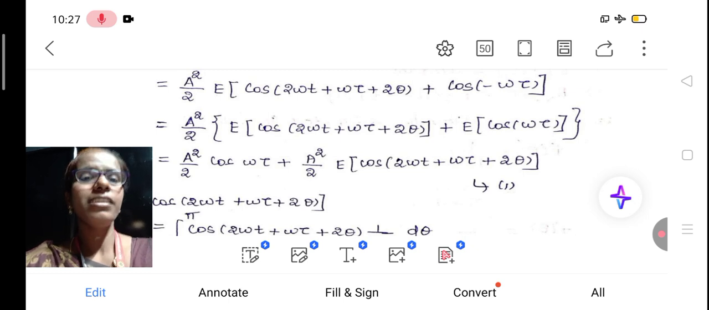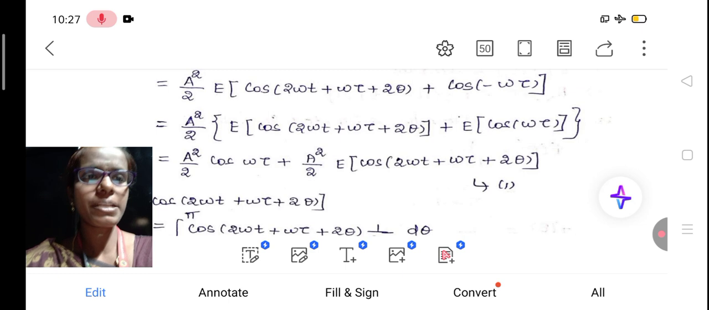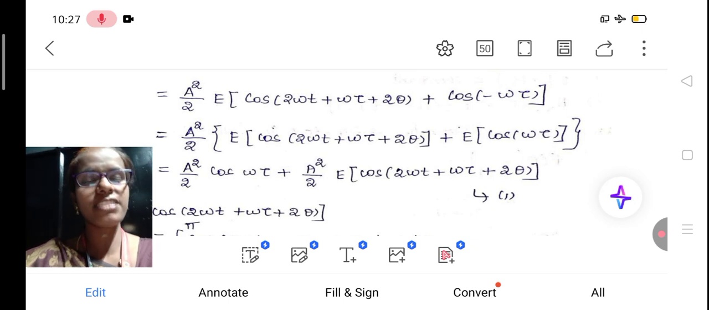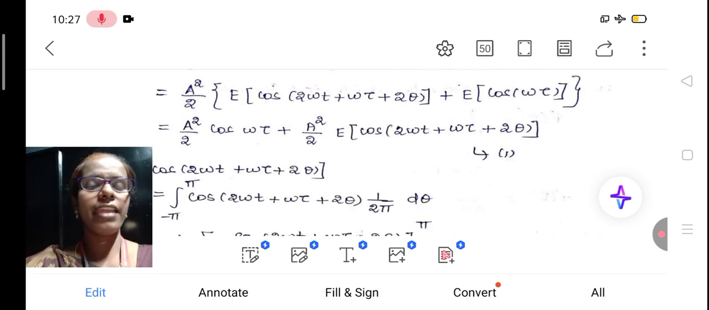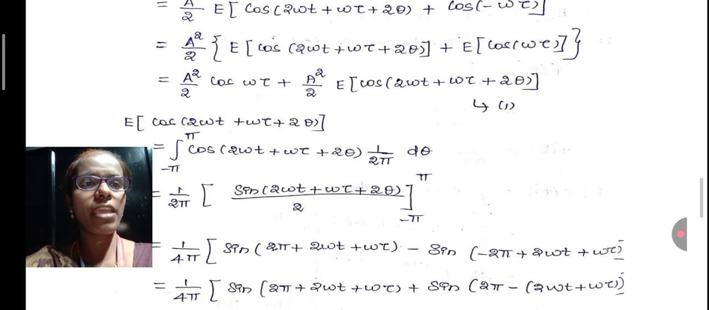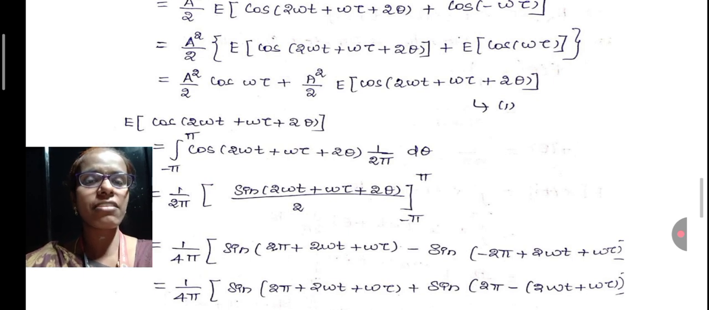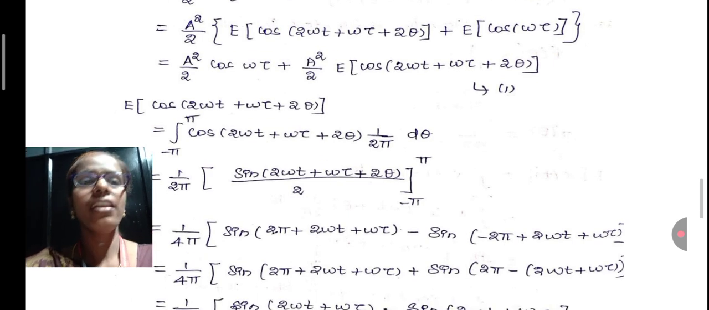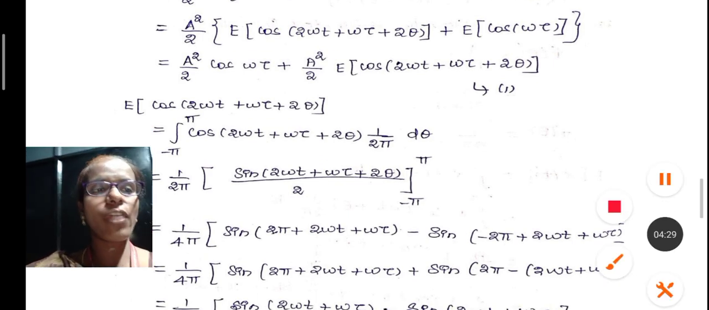Just expand this: expectation of the first term, expectation of the second term. Why did we leave that minus? Because cos of minus theta is cos theta, right? And next we just bring this a square by 2 inside the bracket. So a square by 2 cos omega tau. Expectation of any constant is constant. That's why we left that E, because theta is the variable. In the second term we don't have any theta. That's why we keep the term as it is. Plus a square by 2 into expectation of the first term. Now mark this one as equation number 1 and find that separately.